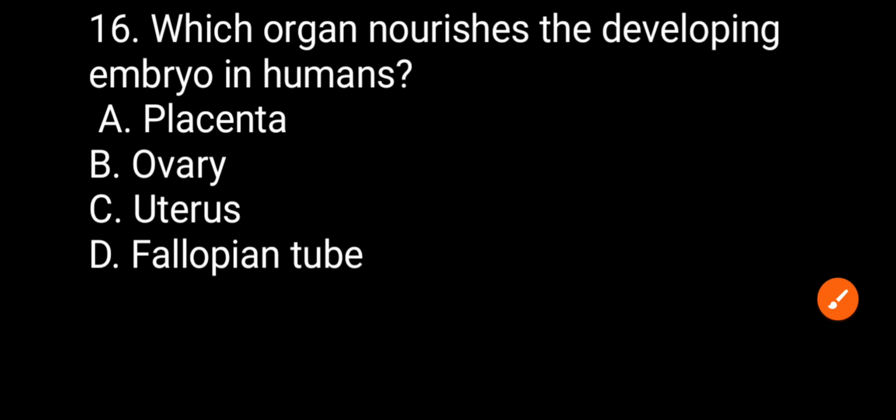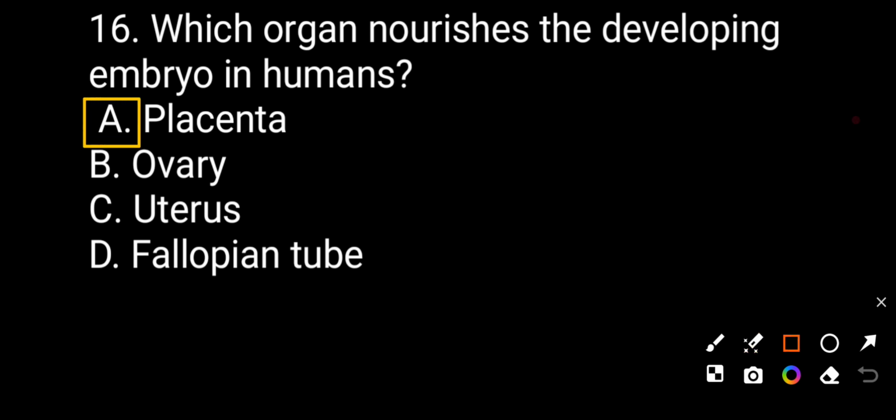Which organ nourishes the developing embryo in the humans? Option A, placenta. Option B, ovary. Option C, uterus. Option D, fallopian tube. The correct answer will be placenta. Placenta is correct answer.